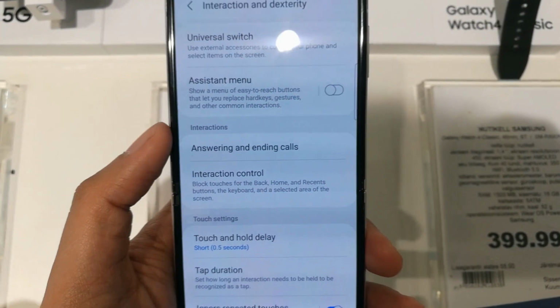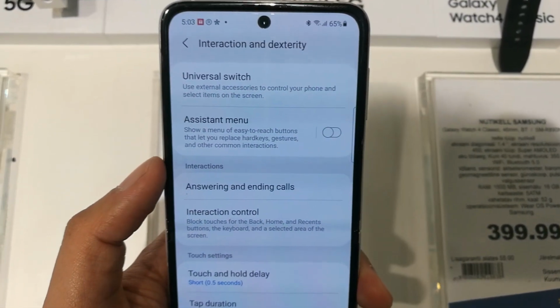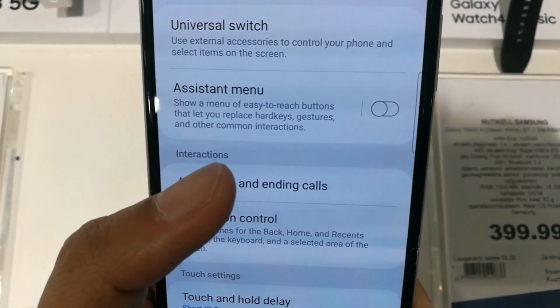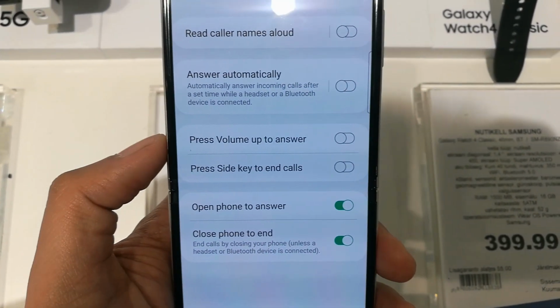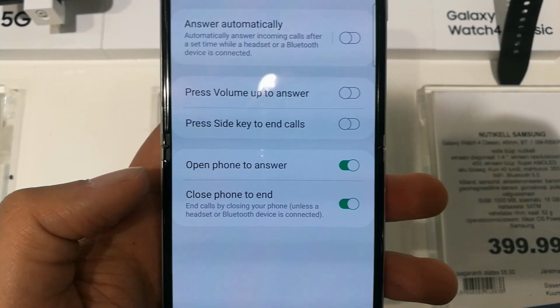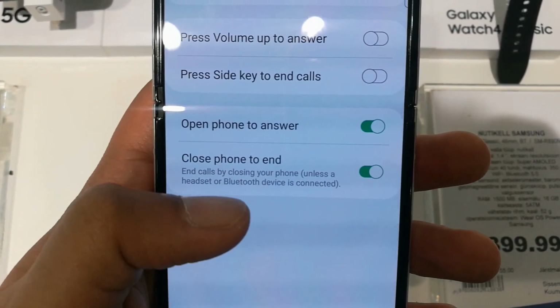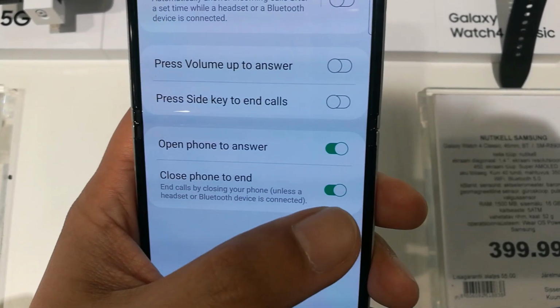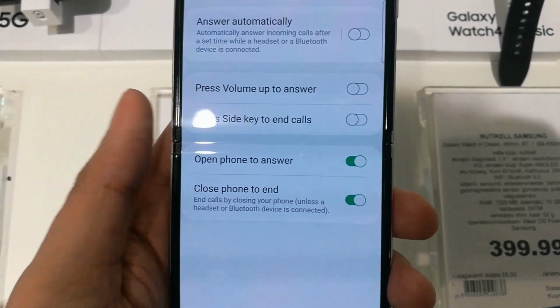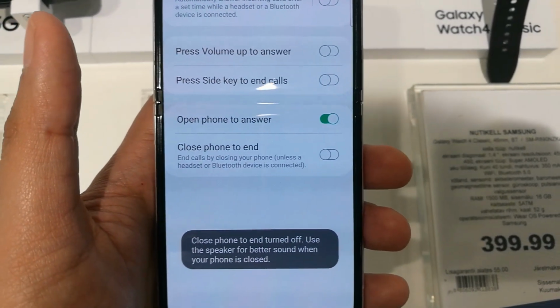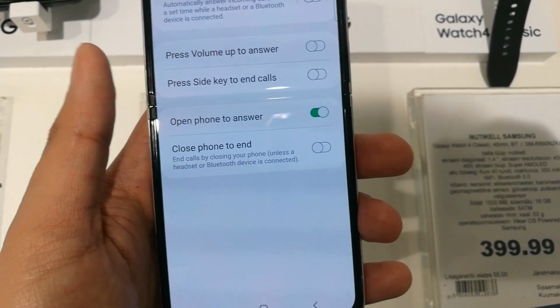Once you select it, you will see the third option over here. It says answering and ending calls. Just select it, and once you enter into the answering and ending calls, the very last option says close phone to end. Currently it is enabled, so you have to disable it, guys. Once you disable it, now you are ready to go.